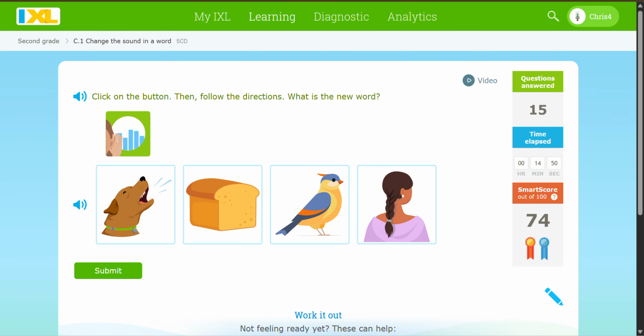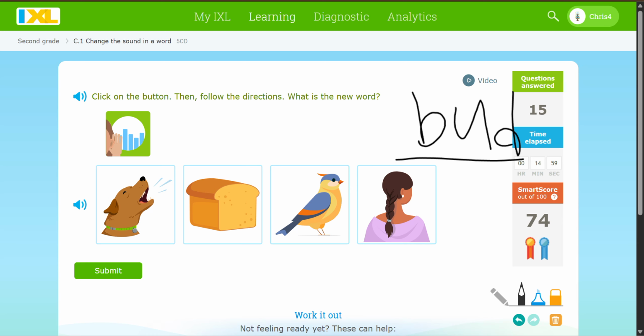Say the word bud. Do you hear the U in the middle? Now say bud, but change the U to I. Bird.